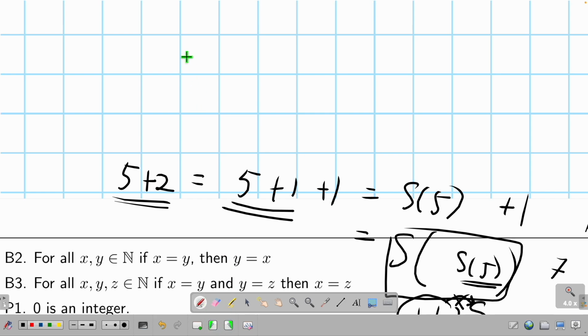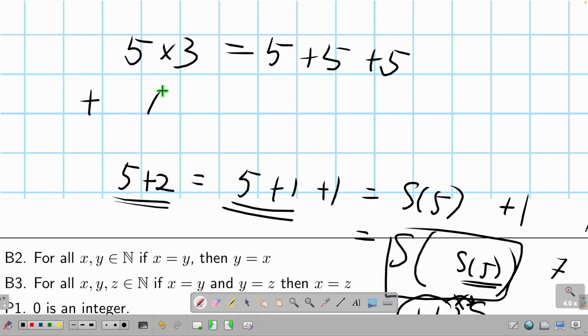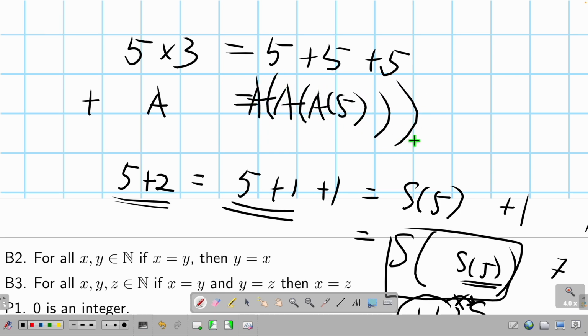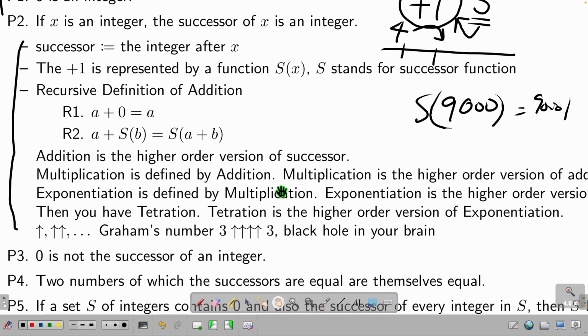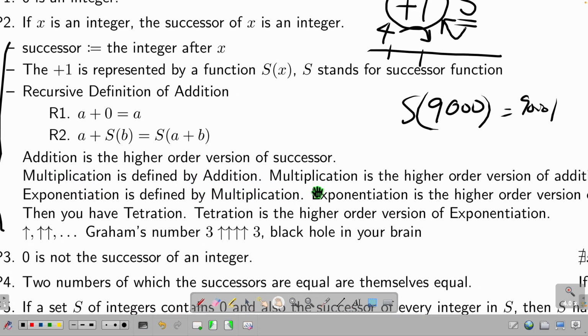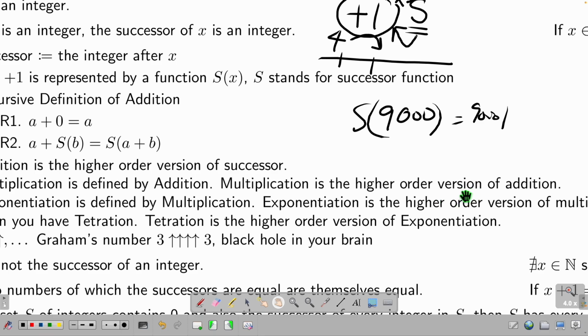What's multiplication? What is 5 times 3? It's 5 plus 5 plus 5, right? If I define addition using a symbol A, then this is the same as A of 5, and then A of 5, and then A of 5. So multiplication is just addition done many times, right? Therefore multiplication is defined by addition, so addition is the father or mother of multiplication. And multiplication is just a higher order version, where we repeat many times.